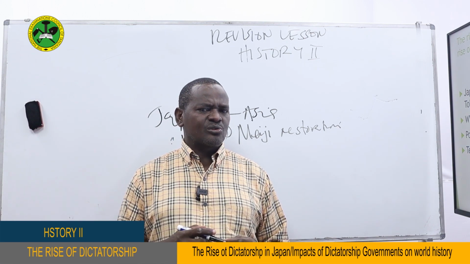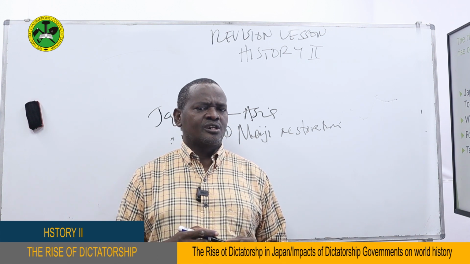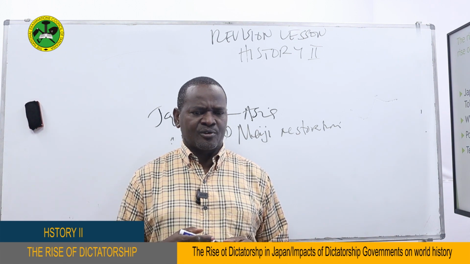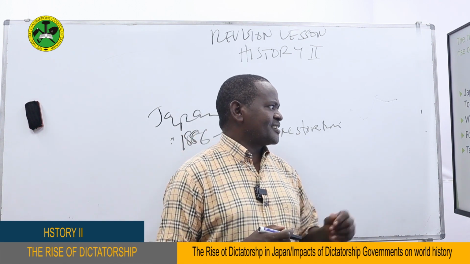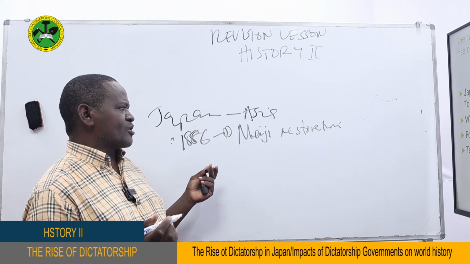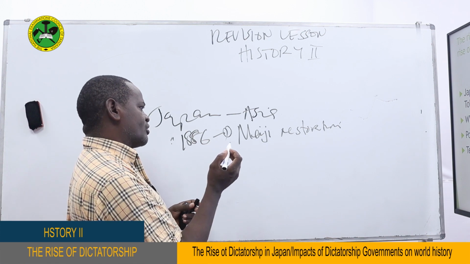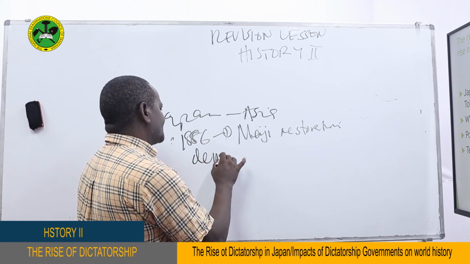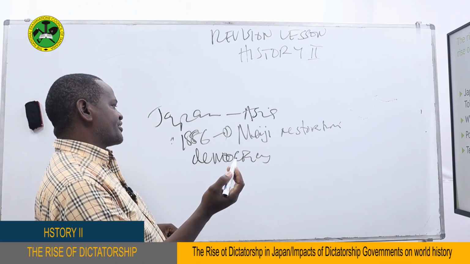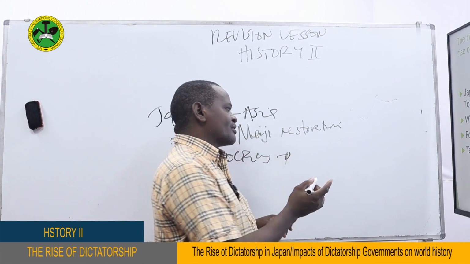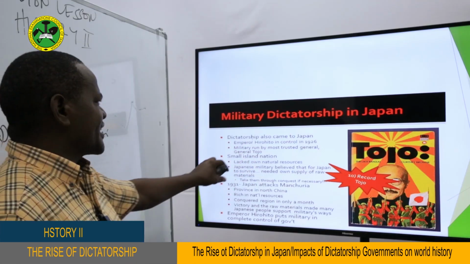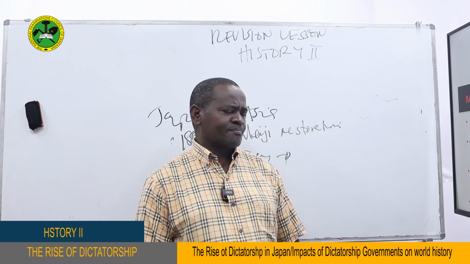During the First World War, just like the United States, Japan did not fight fully. In fact, she was not very much affected by the First World War, so she used it to supply goods to other countries. After the First World War, they also adopted democracy, just like many other countries in Europe. They adopted democracy, which, as we are going to see later, failed. This is the way we can explain briefly about Japanese dictatorship, my dear students.